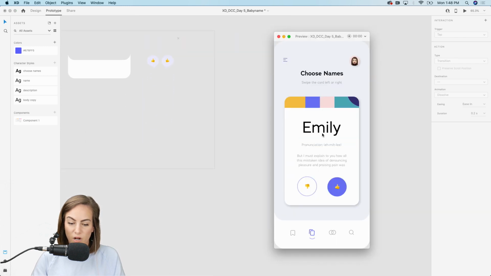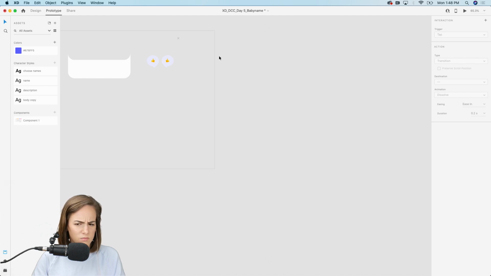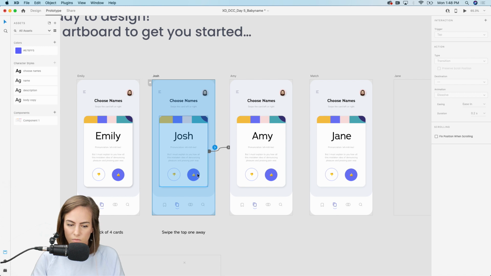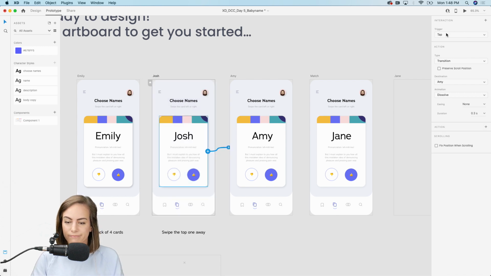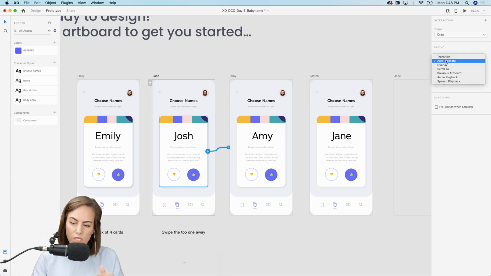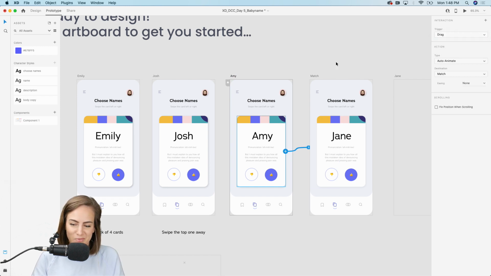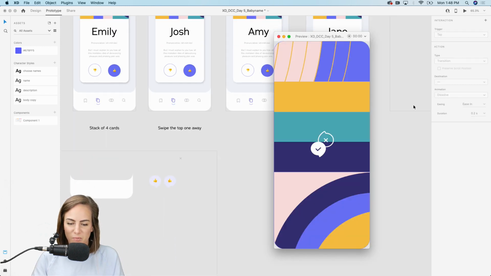All right, so we drag this over, drag this to, let's see what that animation was. This may not have been an auto animate. I did tap. So we need to make sure these are all on drag. Drag and the action is auto animate. So don't just assume, like I did, that that's what it would be. Okay, so it should work perfectly now.